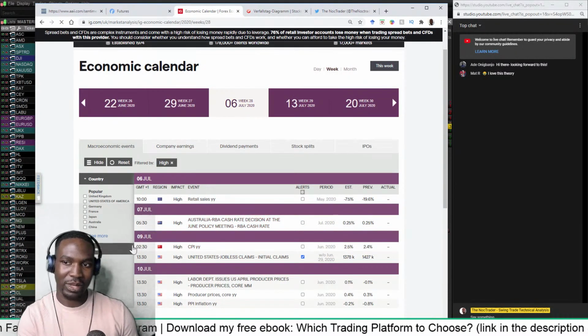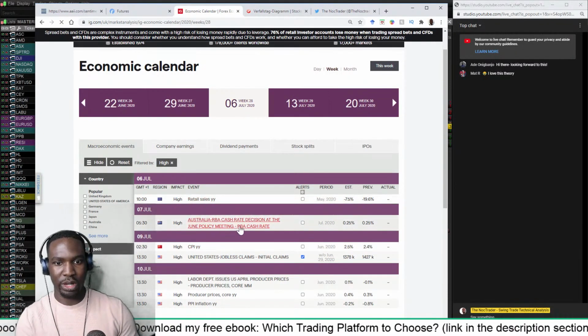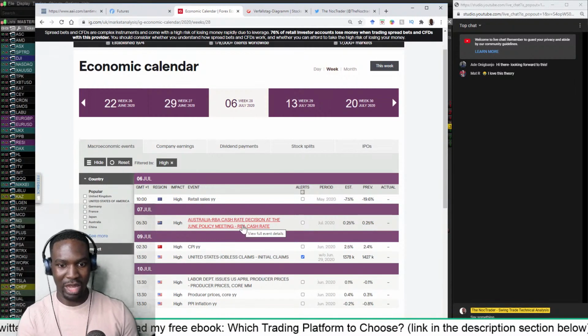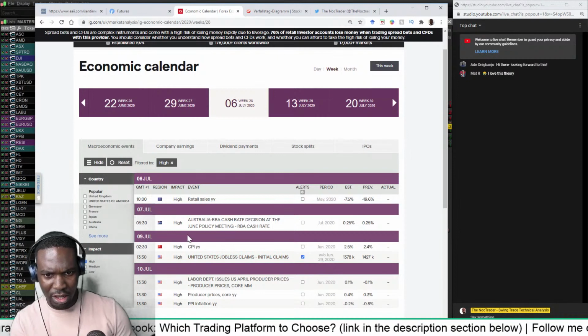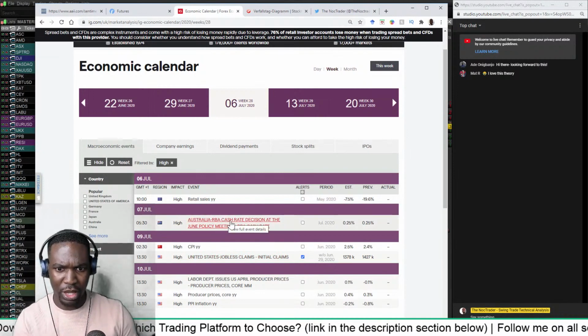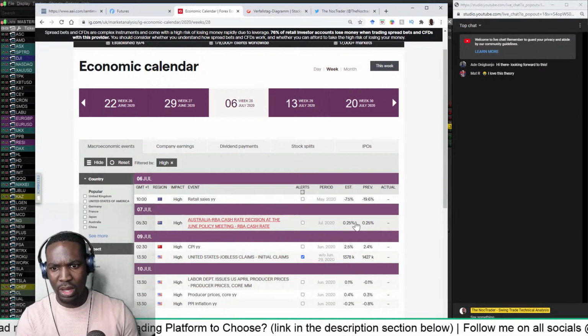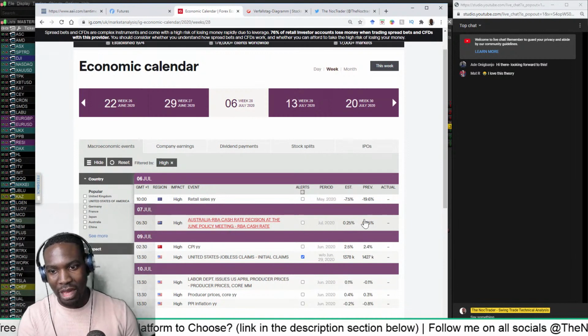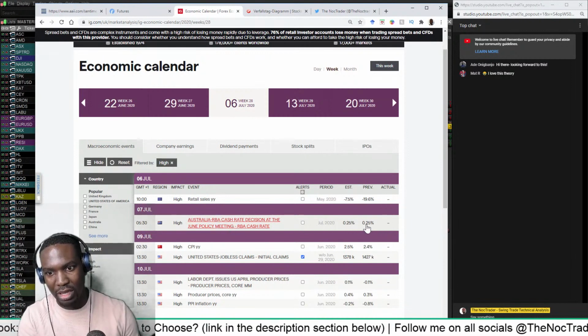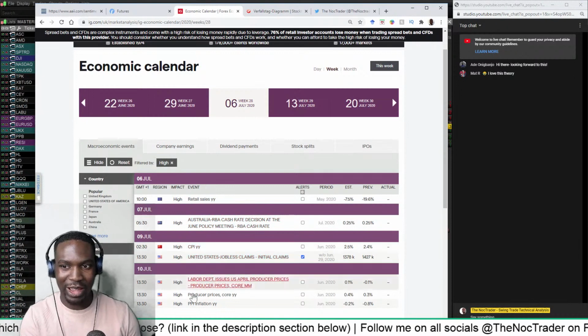Or the mediums or lows, a lot of times things that are negligible to actually trade in, they won't actually make a real effect. And the only major thing seems to be here is the Australian RBA cash rate decision. I don't think that's even that important, because if it's estimated to stay the same, then I don't know how much of an effect that'll have on the markets.